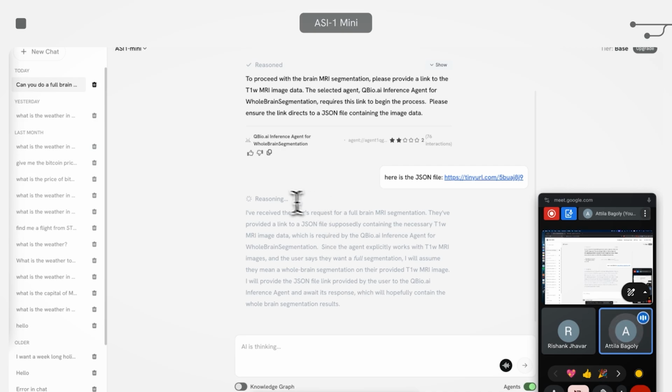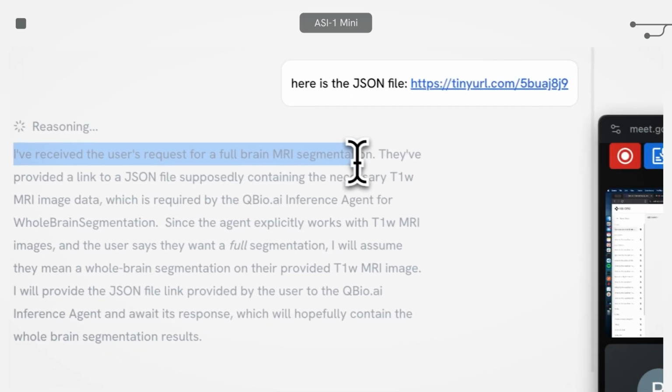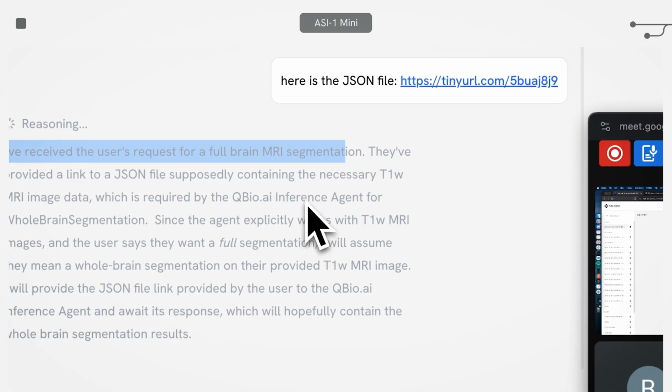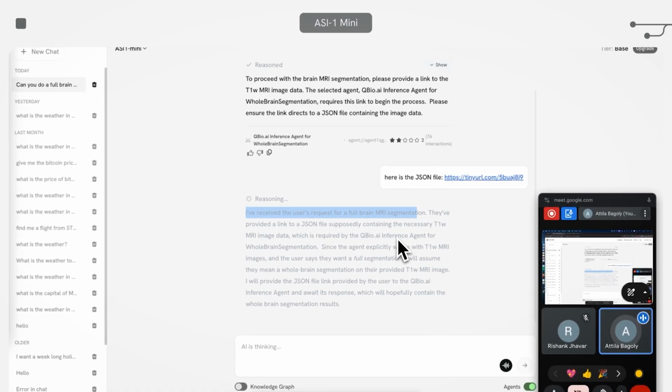As you see, the reasoning trace is different from before, because before it came up with a search query and did a search on agent-verse, but now it already knows that it has an open communication channel with this qbio agent which is doing the brain segmentation, and it is just continuing the communication with that agent to trigger it.